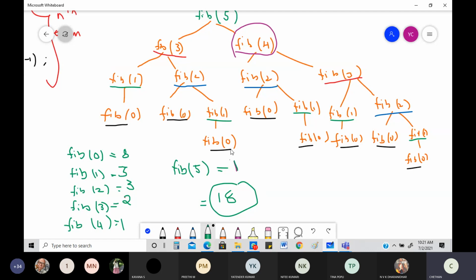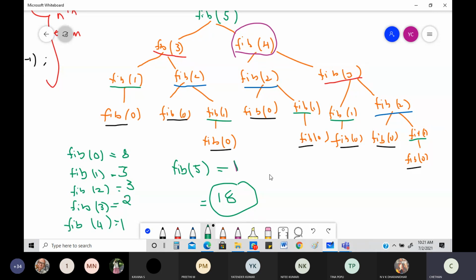You know very clearly, once you get fib of 0, we can easily figure out the answers. If we get fib of 1, we can easily figure out the answers. But we got so many calls here, close to around 18 calls, and then we can easily figure out the answers. Once you got the entire tree, the later part is all about figuring out the answers. So if you put this into the perspective of